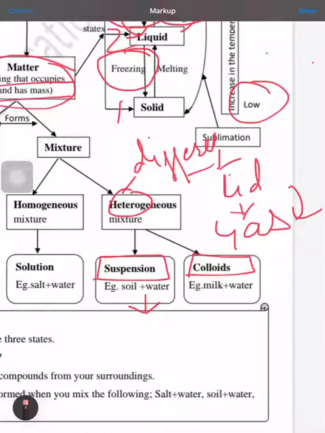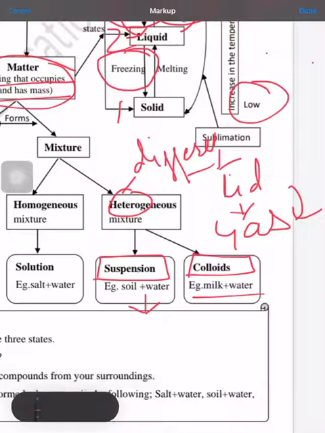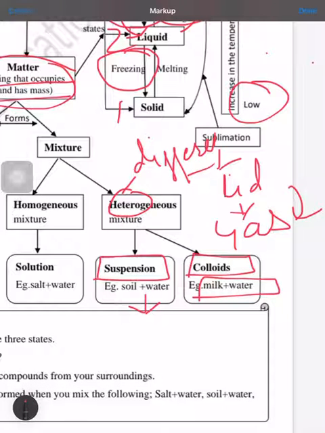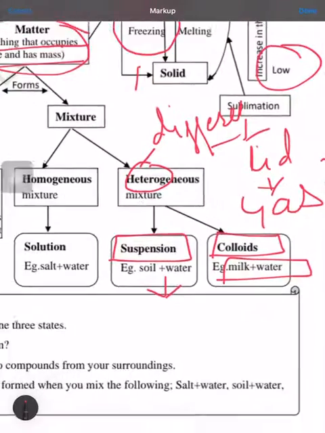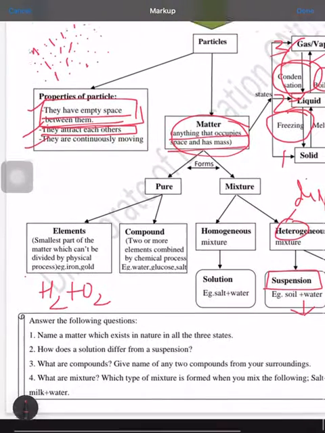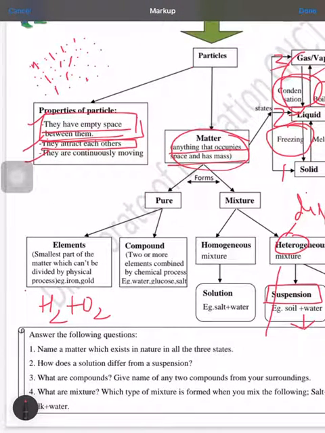Colloid is actually in between, as I told you, solution and suspension. A mixture of milk and water can be taken as an example of colloid. In a colloid also the particle size is in between, but we are not able to clearly see the difference. In suspension we were seeing the difference, but in case of colloid we are not able to see. But when we pass a light through it, we can easily see that there is diffraction or scattering of light. So this is how we have completed this topic till now.